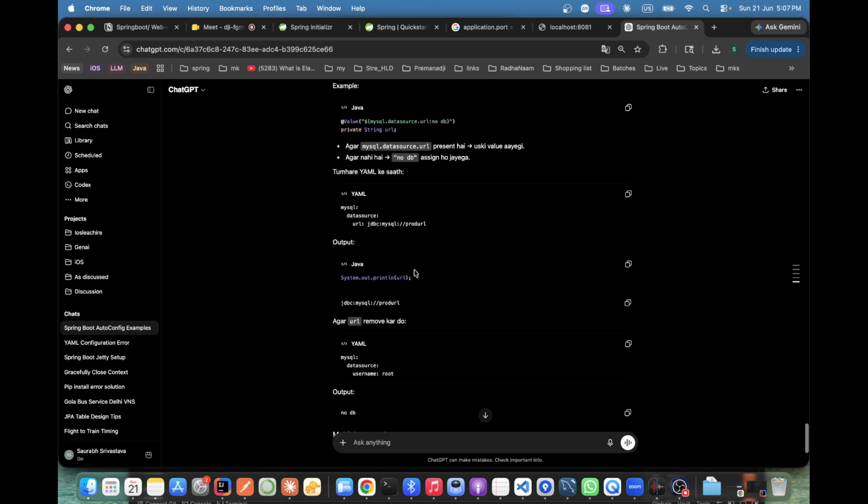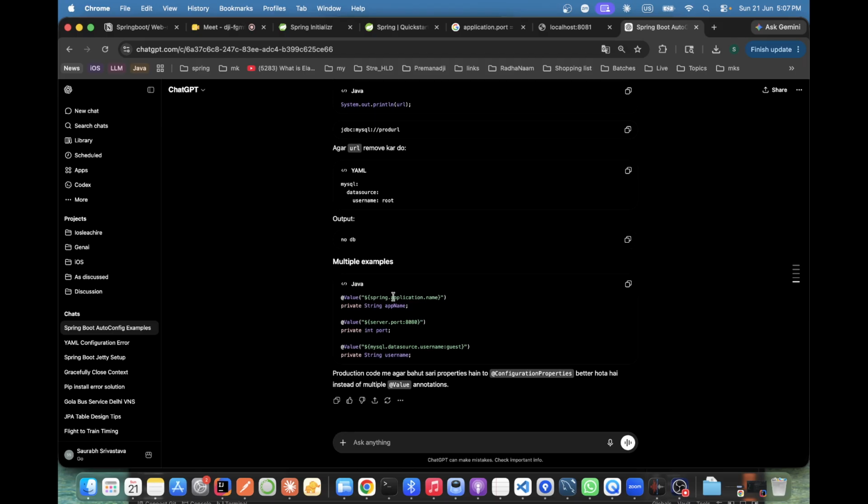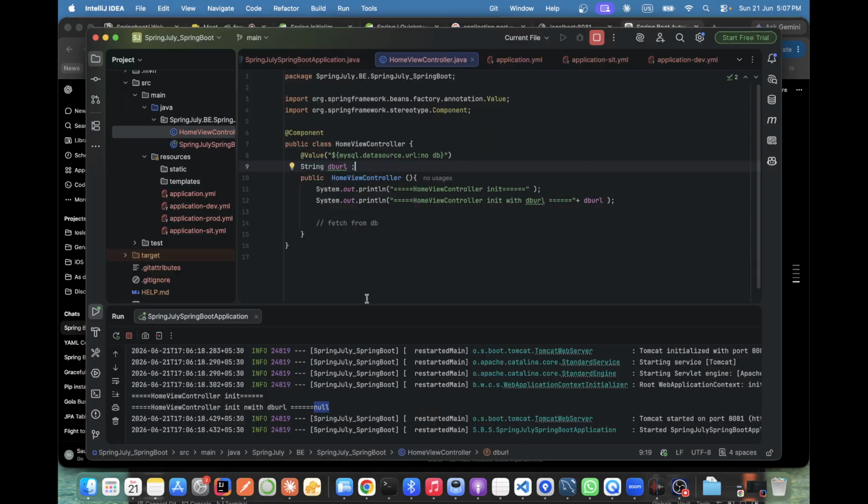That is fine. Suppose username, and also they can say that is fine. We can set it. This is the correct one only. This one is correct. MySQL datasource.